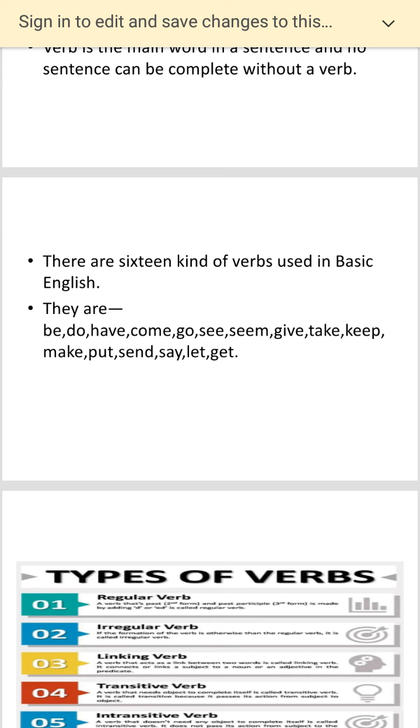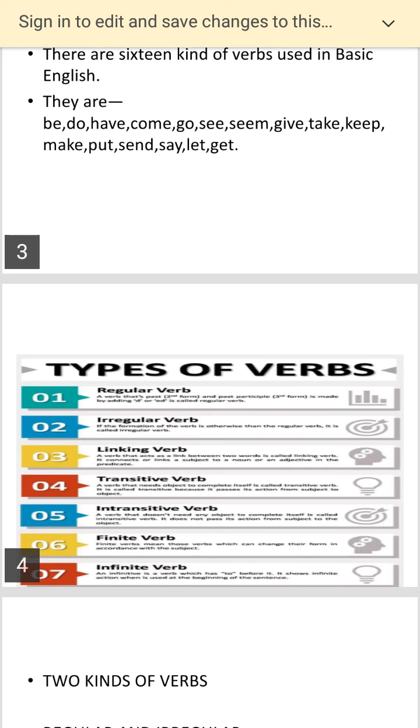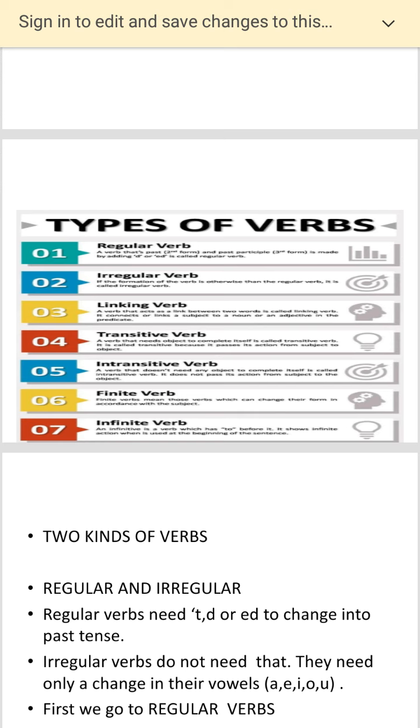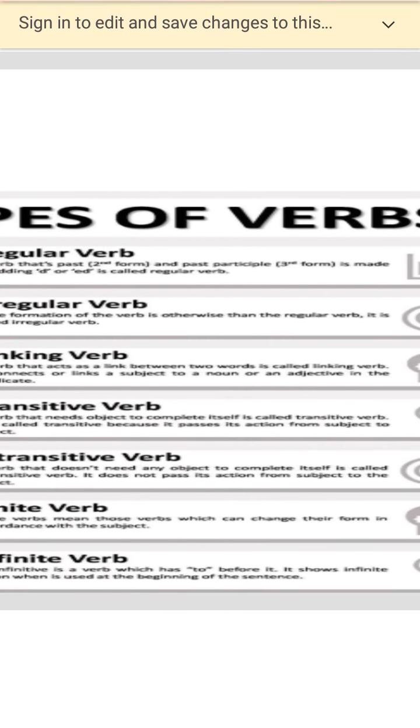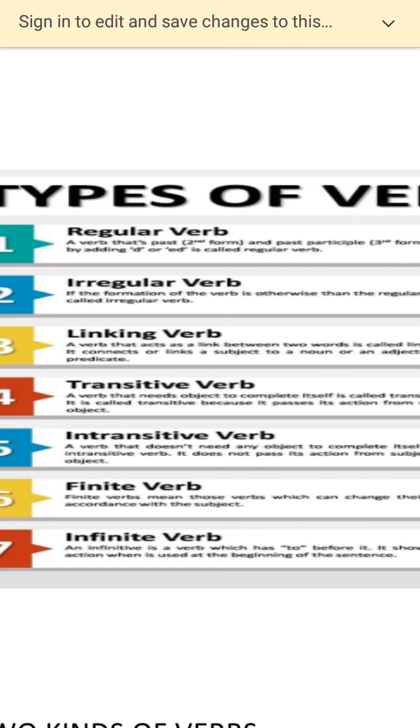Talking of verbs, we should know that there are a couple of types when we make sentences, and the important types are the regular verb, the irregular verb, the linking verb, the transitive verb, intransitive verb, finite verb, and infinite verb. But first we are going to stick to regular and irregular verbs, because what I am still doing with you is sentence pattern, the structure of the sentence and how we make sentences.